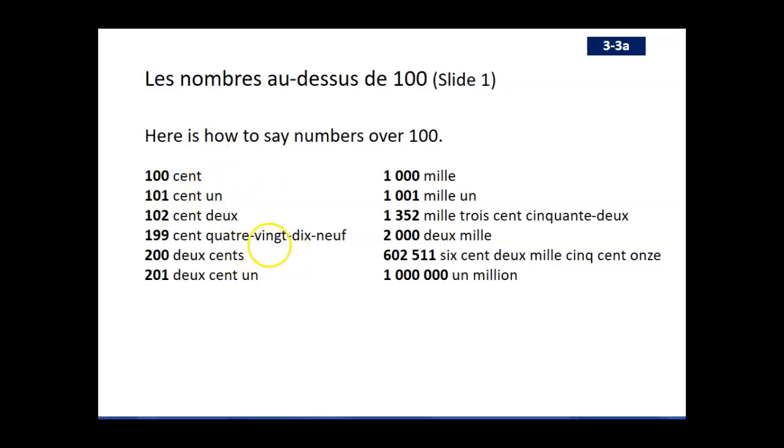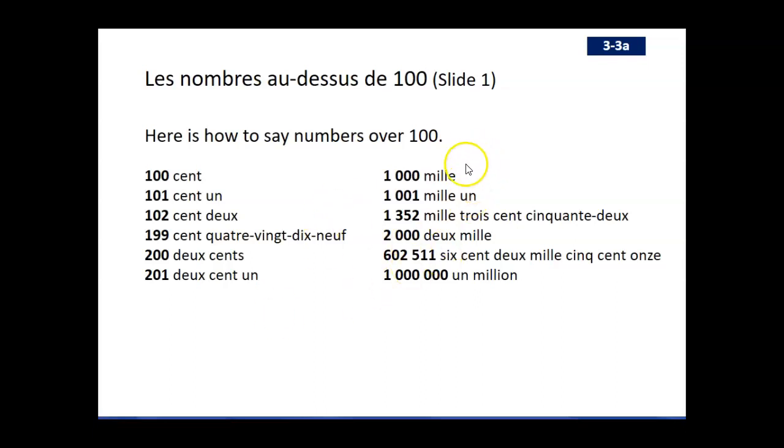99, if you break it down, 80 is quatre-vingt, and then 19 is dix-neuf, and when you add them together, you get 99, so cent quatre-vingt-dix-neuf. Okay, 200 then would be deux cents. And notice that when we have 200 by itself without any other numbers following it, it has an S on the end to indicate that it's plural. But as soon as you add another number after that, we no longer have the S. It becomes deux cent un, and you have the liaison there between the T and the U that follows it.